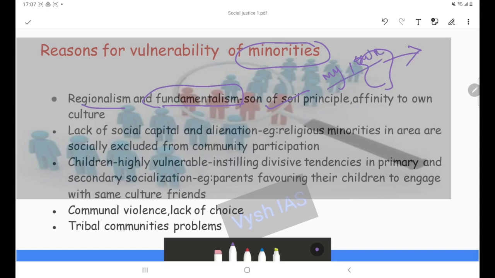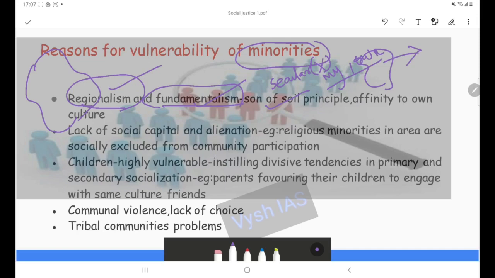When people develop this notion of regionalism and fundamentalism, they will not have any secular feeling. Secular feeling will be absent, and they will not be in a situation to adapt and coexist in various cultures. India is a land with multiple levels of diversity, many religions, many cultures and so on.